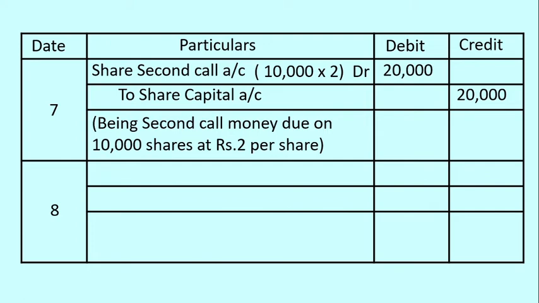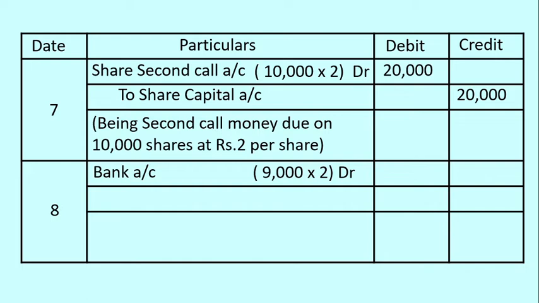Next, collection of second call money. Here we should be very careful because one of the shareholders failed to pay the second call money. Therefore, at the time of recording the entry, we should be careful. Bank account is debited. Amount is collected and deposited into bank. But instead of 10,000, we should record it as 9,000, because out of 10,000 shares offered, 1,000 shares on which amount is not collected towards second and final call.